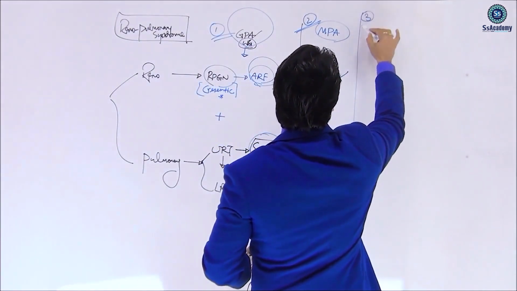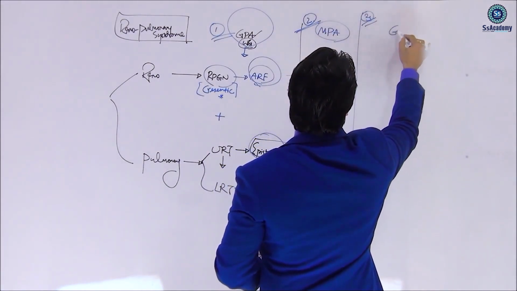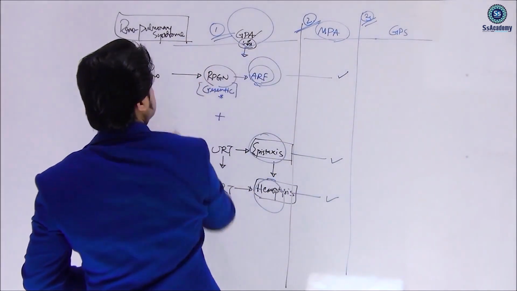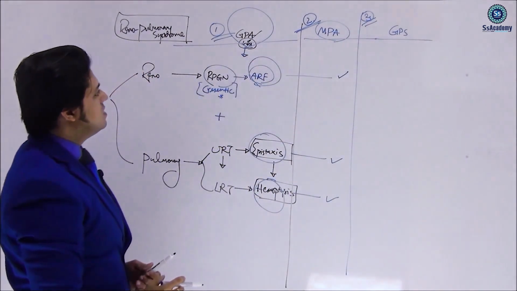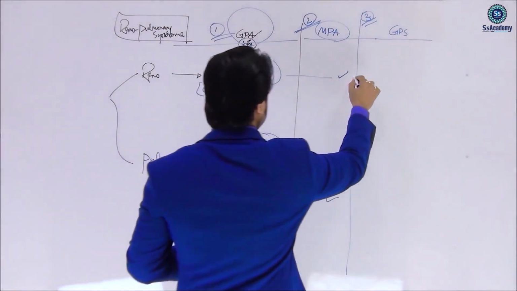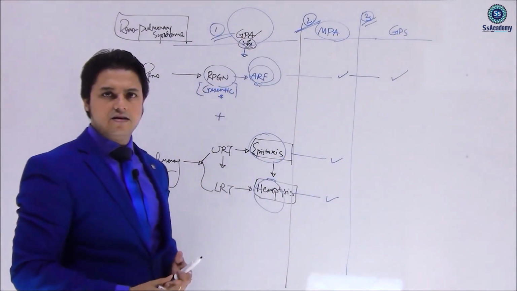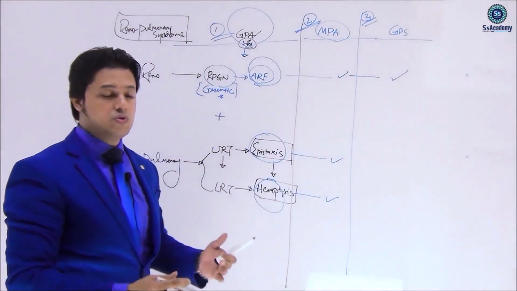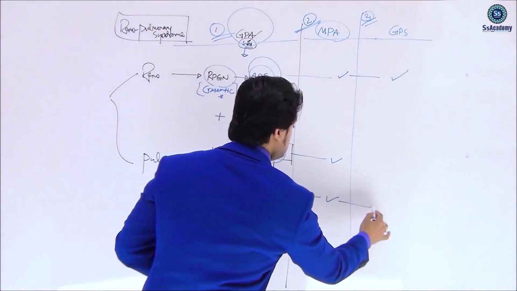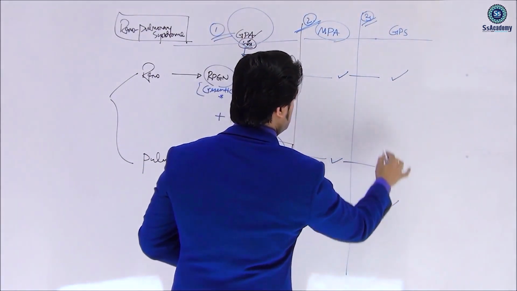Third means third, my dear. I always say the serial order that you must remember. That is GPS, Goodpasture's syndrome. Goodpasture's syndrome is very typical, my dear. Rapidly progressive glomerulonephritis is the typical presentation, with or without lung involvement. But if there is lung involvement, it is usually the lower respiratory tract, and upper respiratory tract involvement will not happen here.